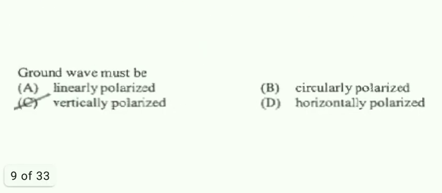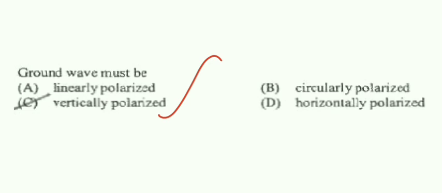Next, why must a ground wave be vertically polarized? Ground wave is a wave which is propagating between the ionosphere and Earth's surface. If we have a horizontally polarized ground wave, it means that the electric field will be parallel to the surface, right?